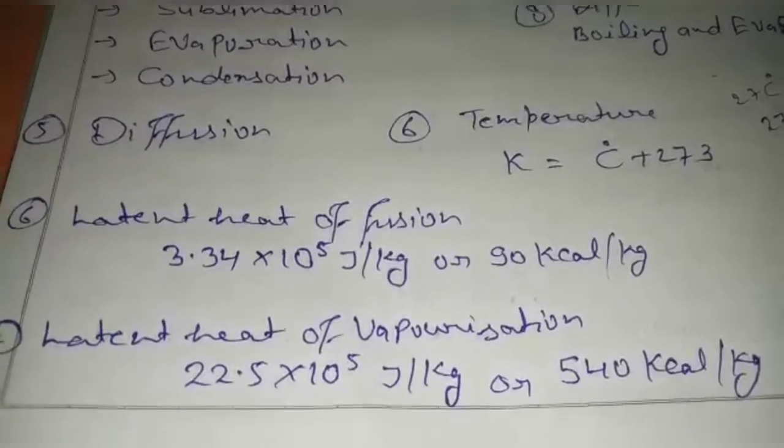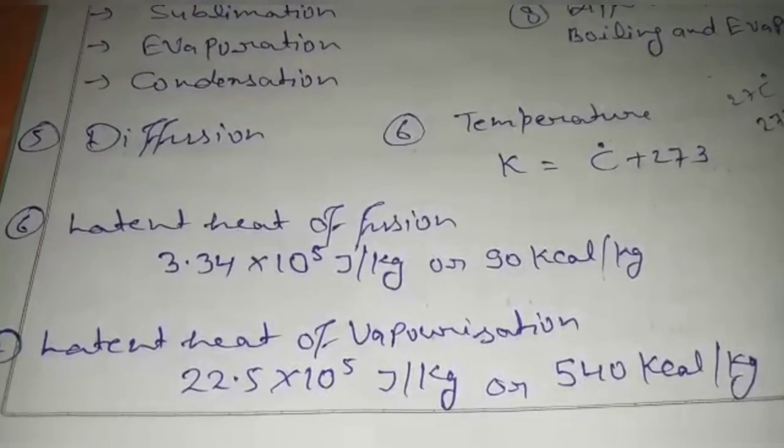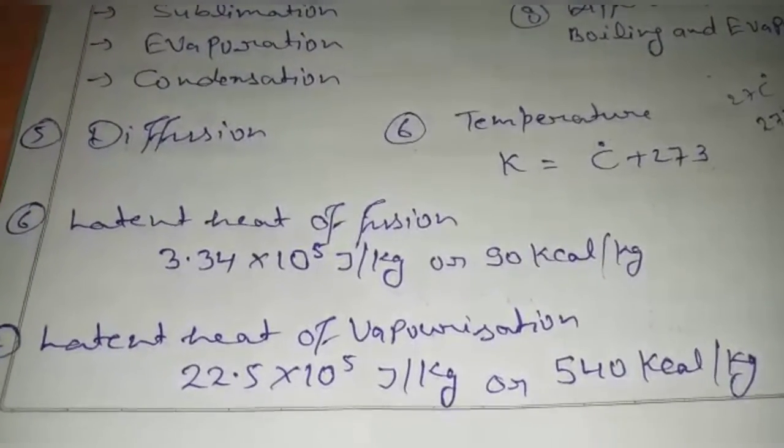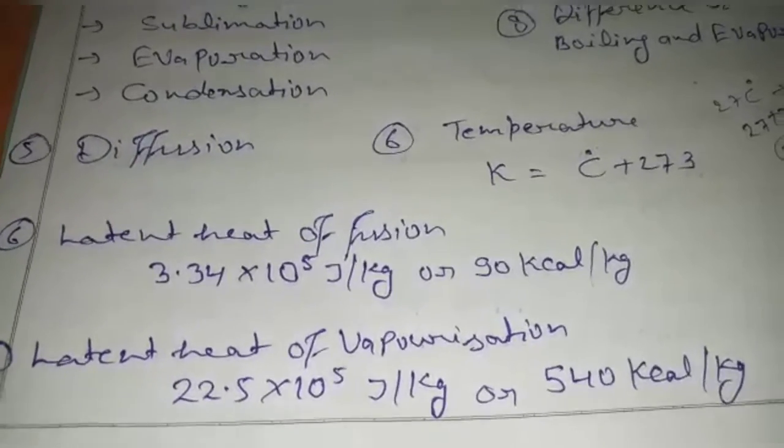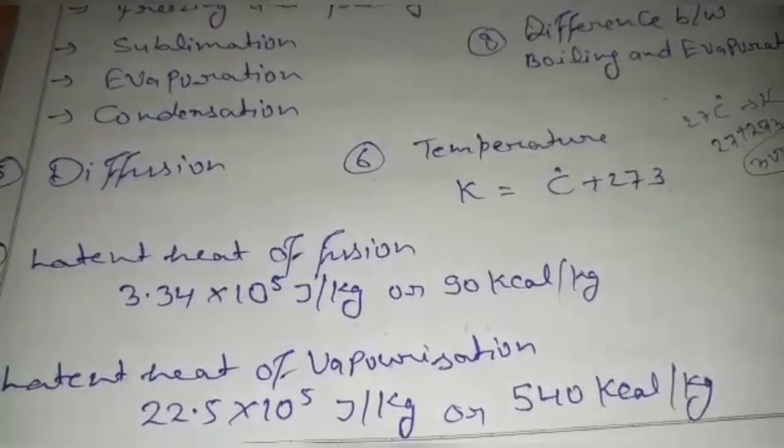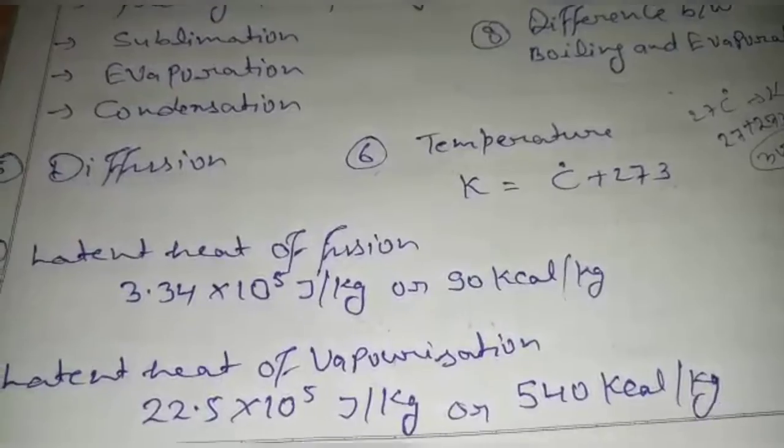The value of latent heat of vaporization is 22.5 into 10 power 5 joule per kg, or 540 kilocalorie per kg.